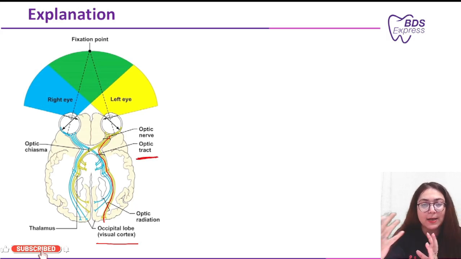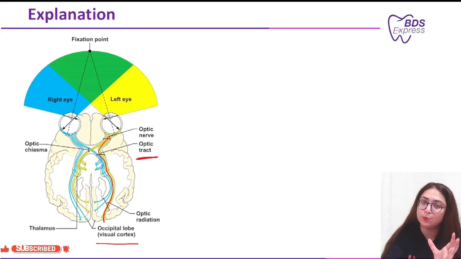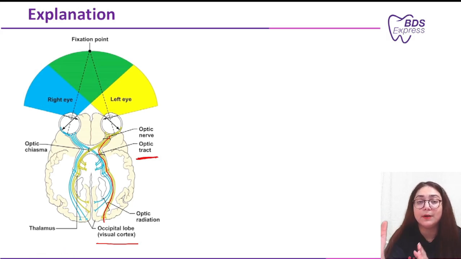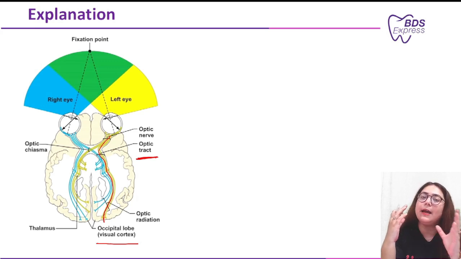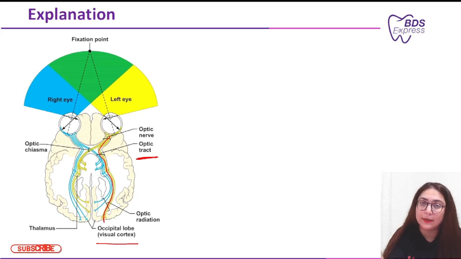Now the next thing was the optic tract. Optic tract also carries the information from the retina to the visual cortex, but contralaterally. For example, if I got trauma on the left side and the right visual field is impaired, that means there has been some issue with the optic tract. I hope I am clear with this.